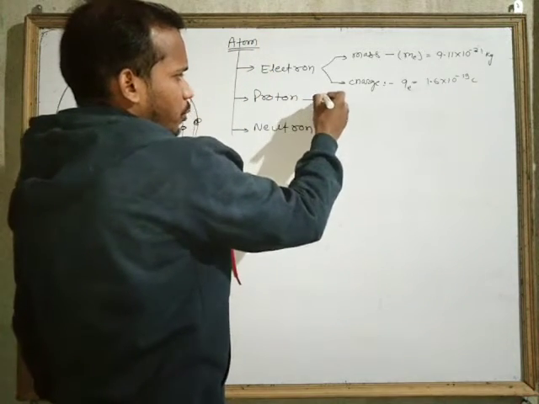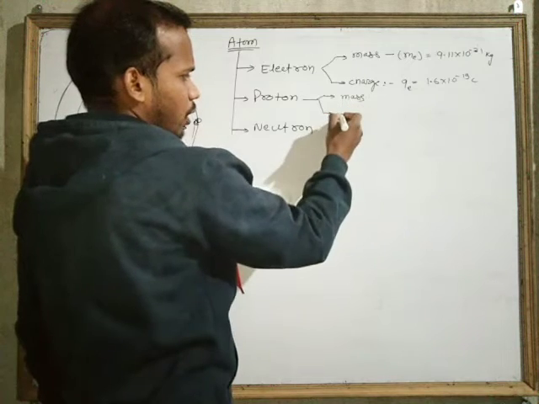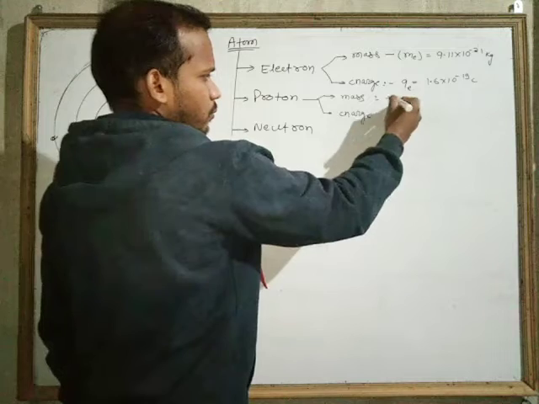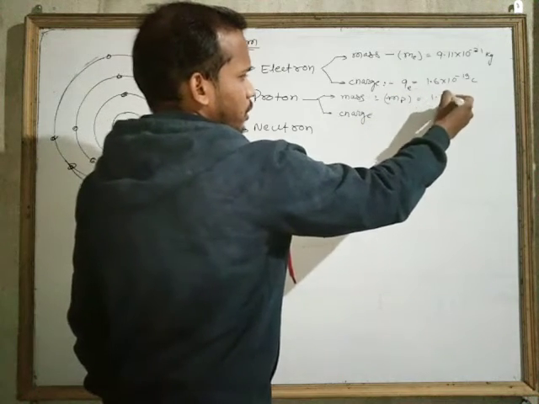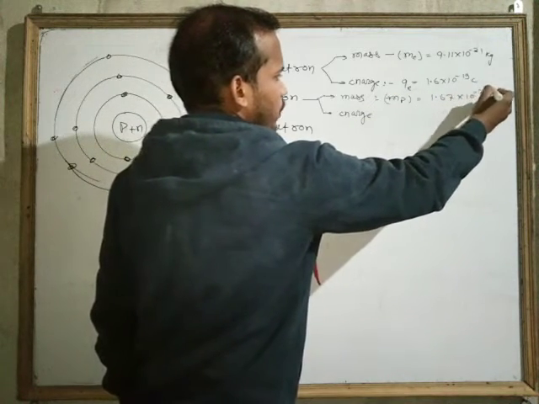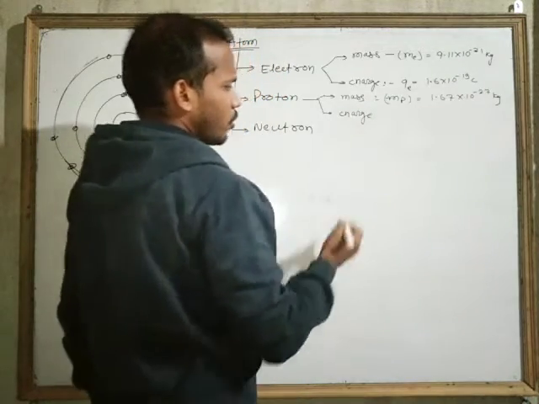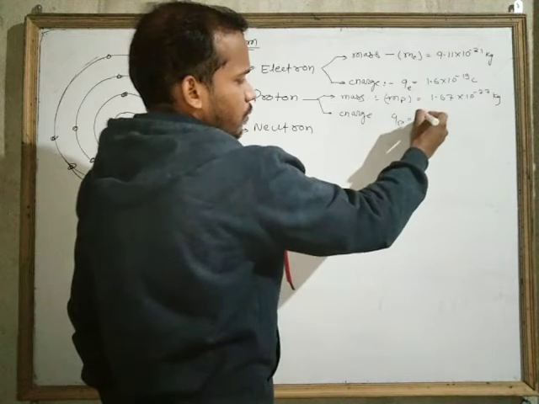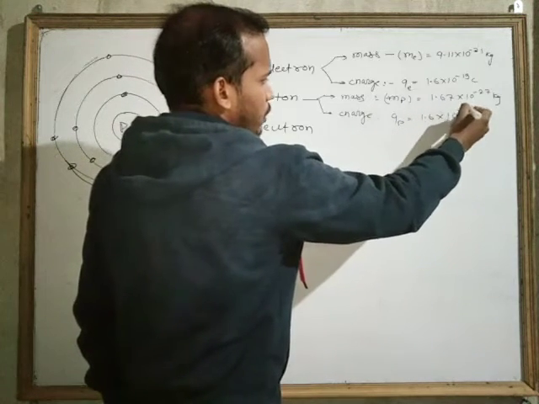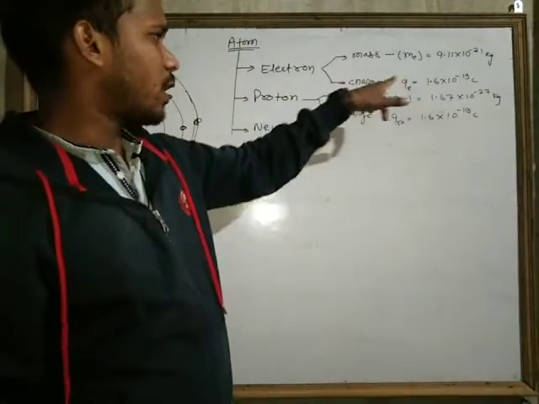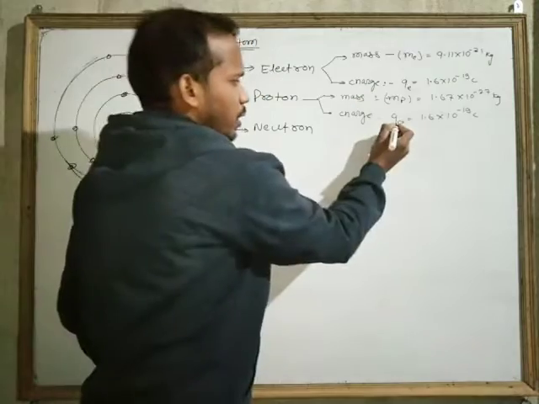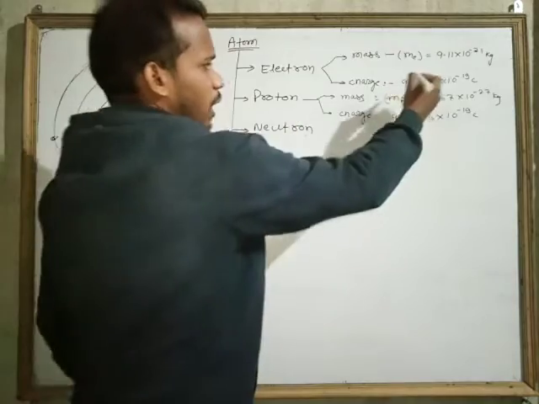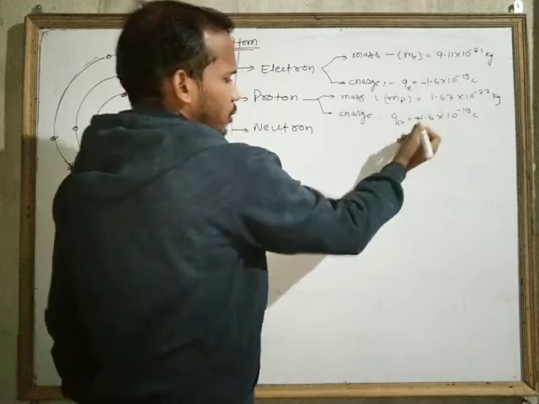Now we should know about the proton. Proton has also mass and also charge. The mass of proton is 1.67 into 10 to the power minus 27 kg. It is heavier than electron, and the charge of proton is 1.6 into 10 to the power minus 19 coulomb. You can see here that the charge of electron and proton both are equal, but you should know that they are opposite in nature. So we say that electron has negative charge and proton has positive charge.